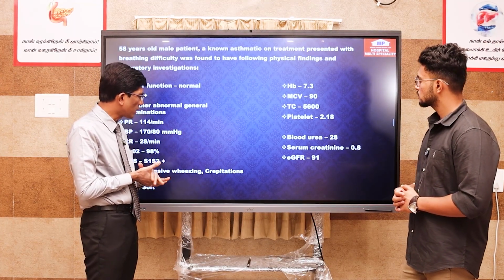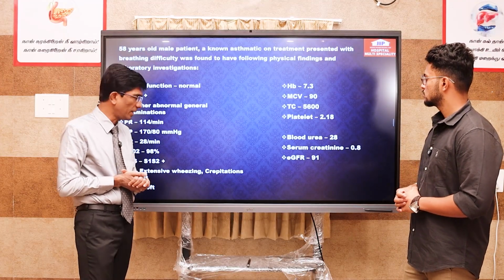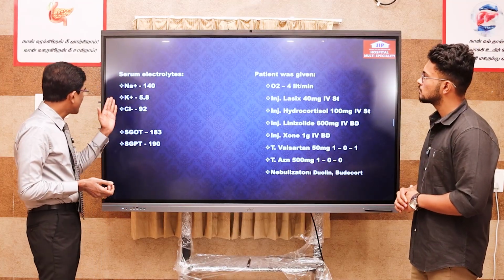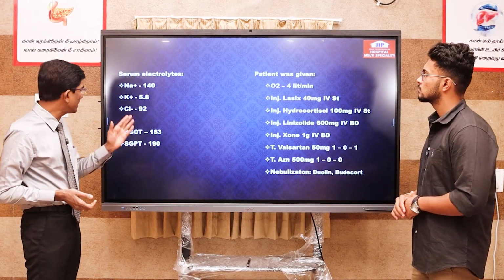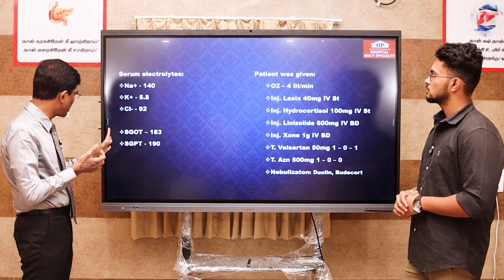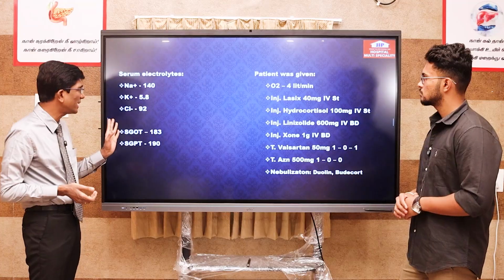His urea, creatinine and GFR are normal. His electrolytes revealed hyperkalemia. I think they didn't do bilirubin, they checked only SGOT and SGPT. Liver enzymes are quite elevated.